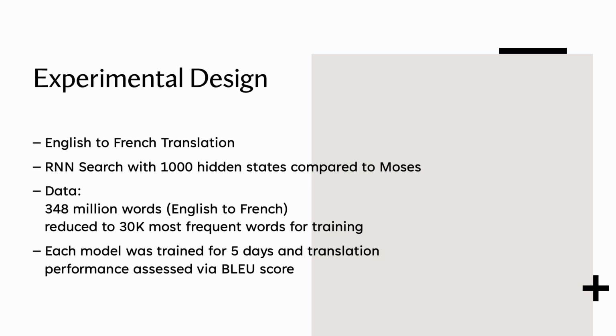Experimental design. The RNN model was trained for English to French translation with 1,000 hidden states, and its performance was compared to that of Moses, a statistical machine translator, serving as its benchmark. A model for their approach and the more basic encoder-decoder methodology were trained on two parallel corpora totaling 348 million words, which was later reduced to a short list of the 30,000 most used words in each language. Each model was trained using this short list for 5 days, and performance was assessed via BLEU score in comparison to the Moses benchmark.